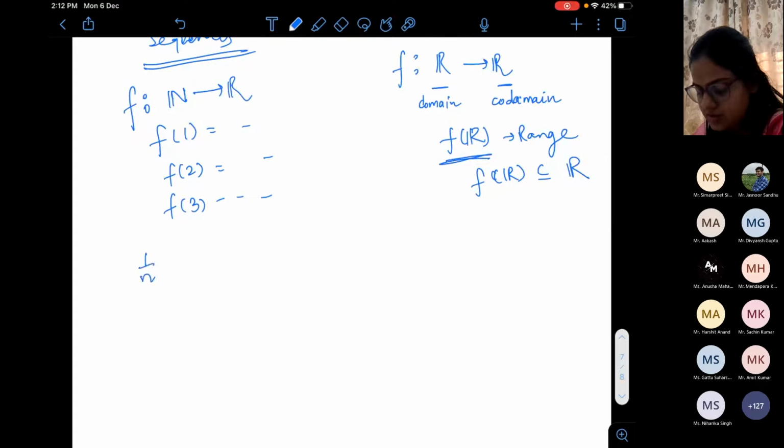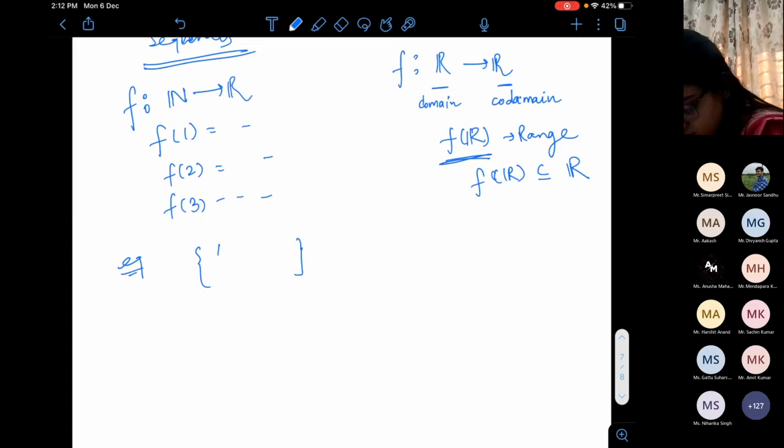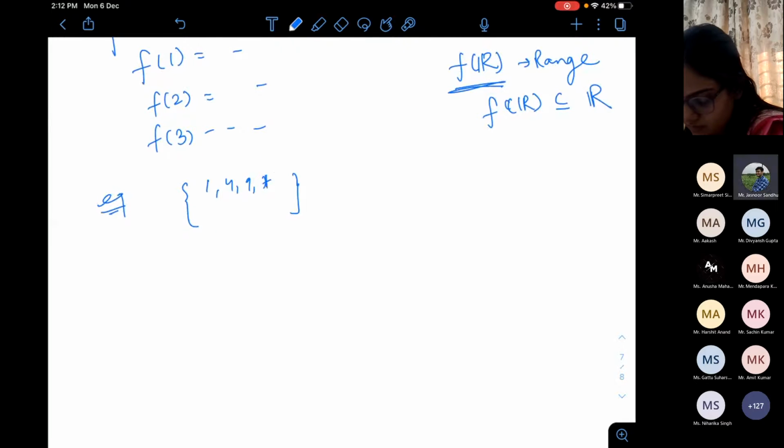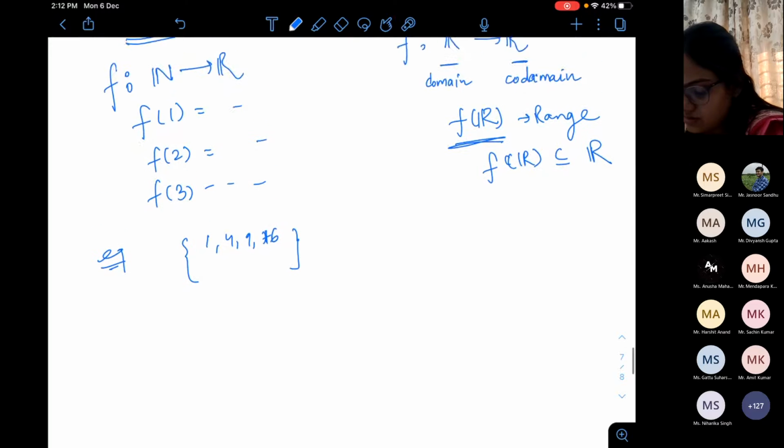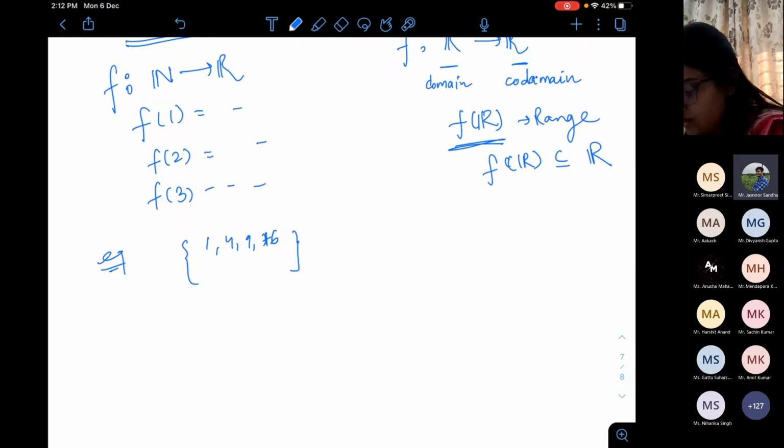The easiest example of this type of function: 1, 4, 9, 16. Or 1, 2, 3, 4, 5, 6. Even easier than this: 1, 1, 1, 1, 1, 1. A constant function, a constant sequence.